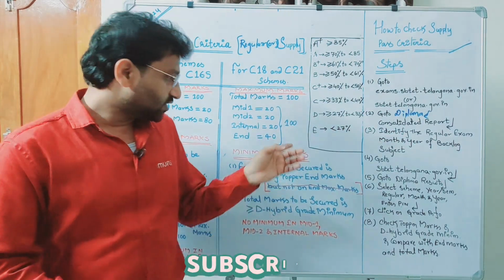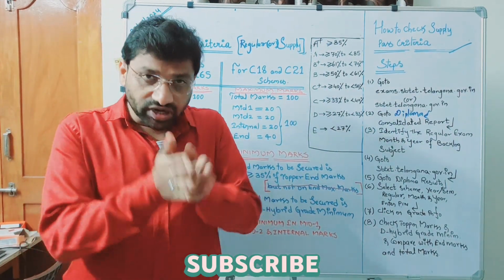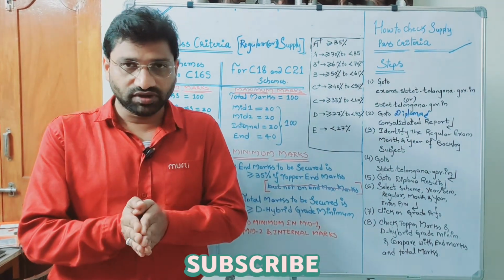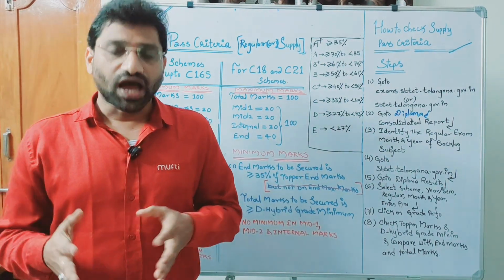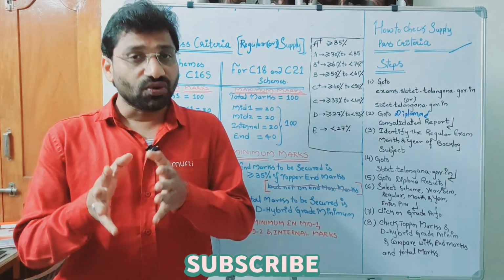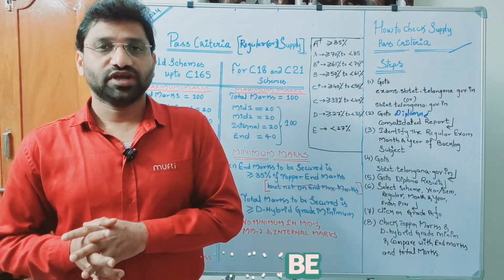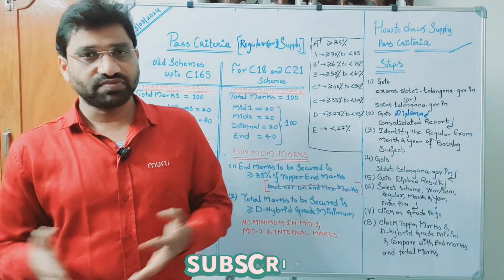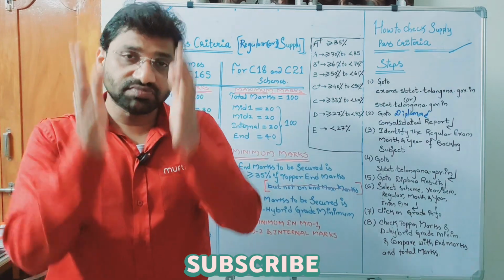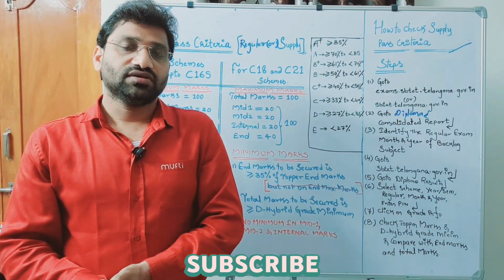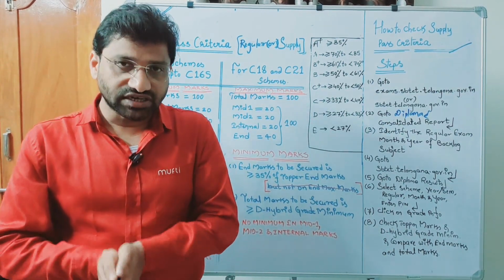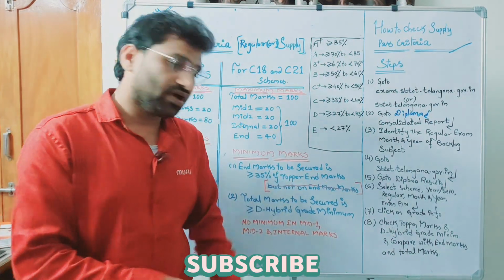Suppose the board is conducting the examination for 40 marks throughout the state. Assume that in one subject, 1000 candidates appear. Out of 1000, at least one candidate will get the highest marks. If the highest marks are taken into consideration, then that is called topper marks.